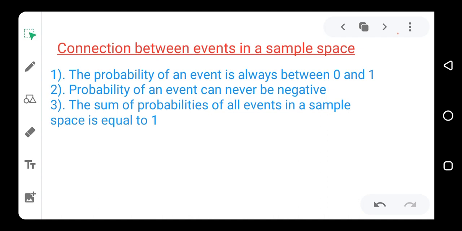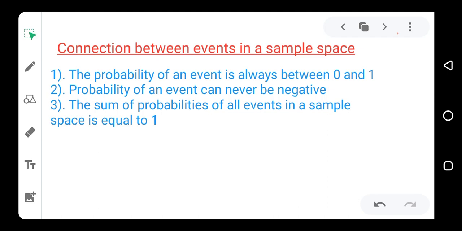For instance, when we toss a coin, we will either get the head or the tail. Now, this law is telling us that when we add the probability of getting the head and the probability of getting the tail, the two of them will always give us 1.